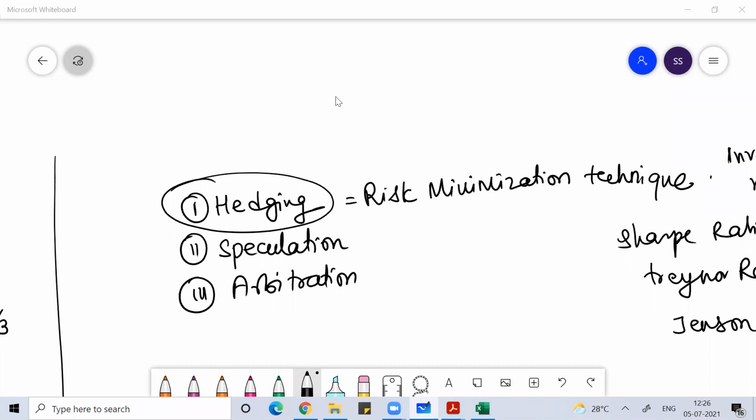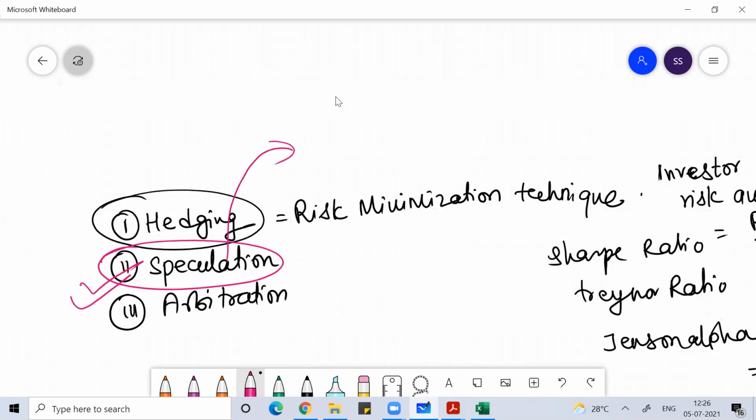So once you understood the concept of hedging, the next thing we need to understand is speculation. Another term for speculation is leverage. Derivatives as an instrument were initially looked at as a hedging instrument. Now many look at derivatives as a speculative instrument. Speculation means artificial demand and supply creation. Speculation, or leveraging, is all about more risk, more return. It's a more risk, more return strategy.